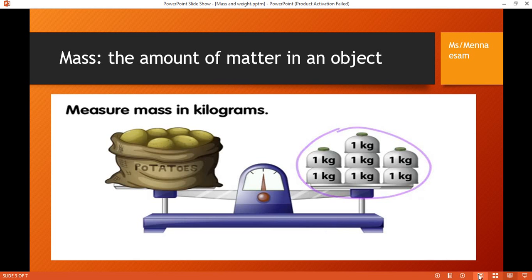So the mass of these potatoes equals 7 kilograms, which means that the amount of potatoes in this pouch equals 7 kilograms. So when I ask you what is meant by the mass of potatoes equals 7 kilograms, it means that the amount of potatoes equals 7 kilograms.